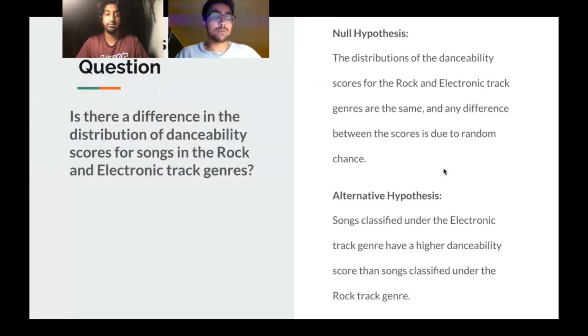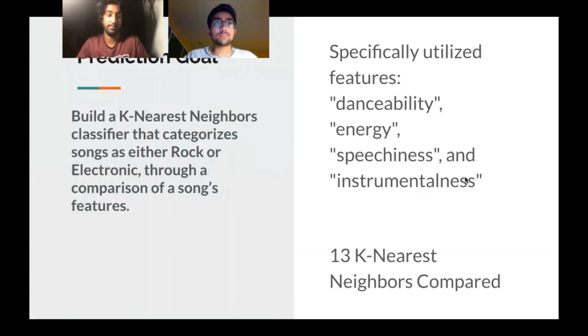To further our exploration, we came up with both a hypothesis question that we could test and a prediction model. Our question was, is there a difference in the distribution of danceability scores for songs in the rock and electronic track genres? Our null hypothesis was that distributions of the danceability scores for the rock and electronic track genres were the same, and any difference between them was due to random chance. Our alternative hypothesis was that songs classified under the electronic track genre had a higher danceability score than songs classified under the rock track genre.